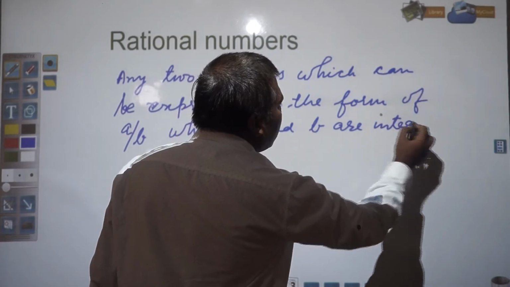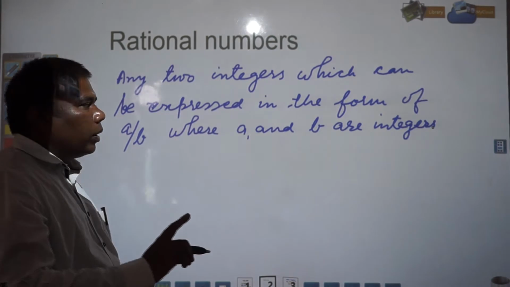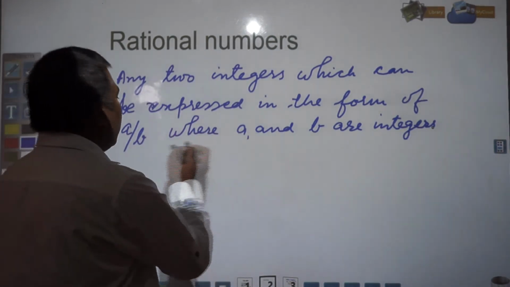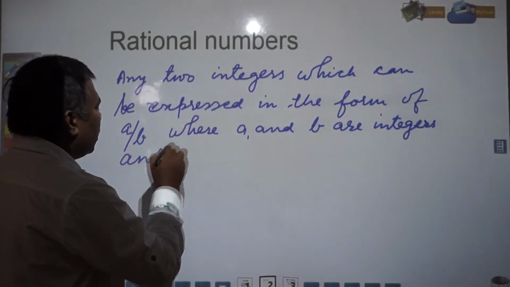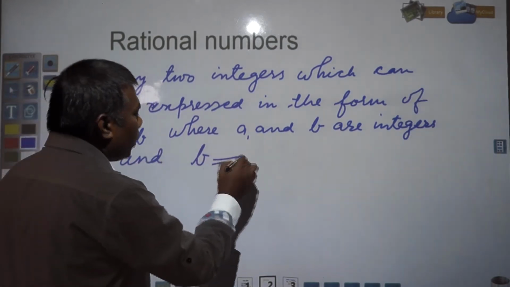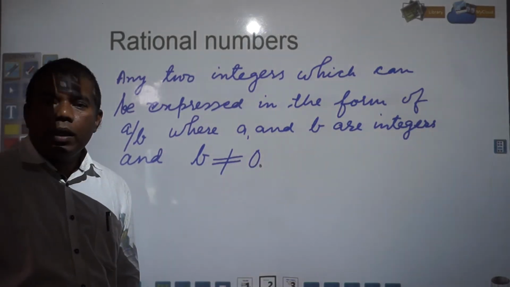It means what? It may be a positive counting number or a negative counting number. Where a and b are integers, and b must not be equal to 0. This is to remember: b must not be equal to 0.